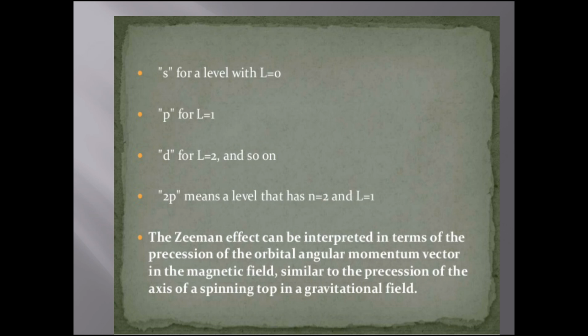where S is for a level with L equal to 0; when the value of L is equal to 0, it is an S orbit. When the value of angular momentum is equal to 1, it is a P orbit. When L is equal to 2, it is a D orbit, and 2p means the level that has n equal to 2 and angular momentum equal to 1. The Zeeman effect can be interpreted in terms of the precession of the orbital angular momentum vector in the magnetic field, similar to the precession of the axis of a spinning top in a gravitational field.